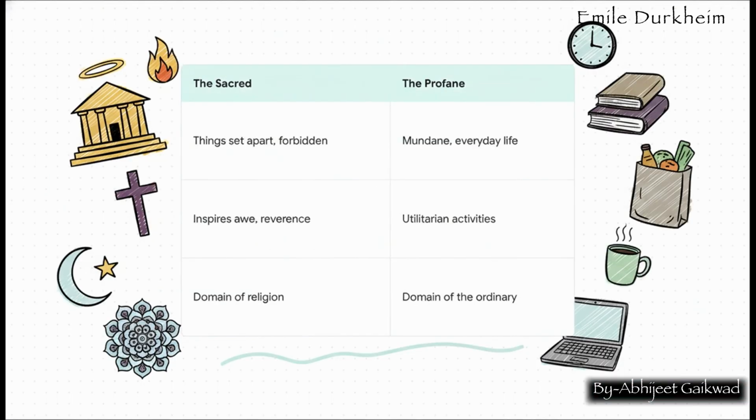And his answer begins with this fundamental idea. He argued that the one thing all religions have in common is that they divide the world into 2 completely separate domains. On one side, you have the sacred. These are things set apart, things that inspire awe and reverence. On the other side, you have the profane. This is just the mundane, ordinary, everyday stuff of life. This sacred-profane distinction, for Durkheim, is the very essence of religion.